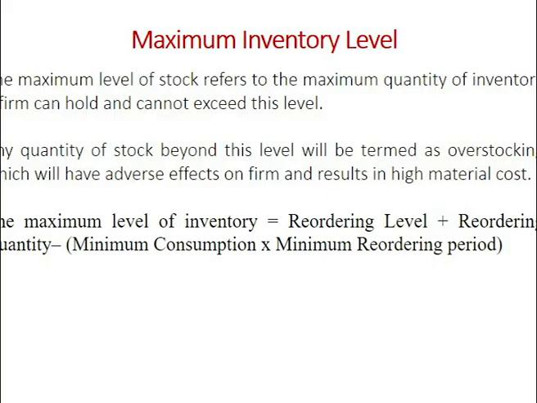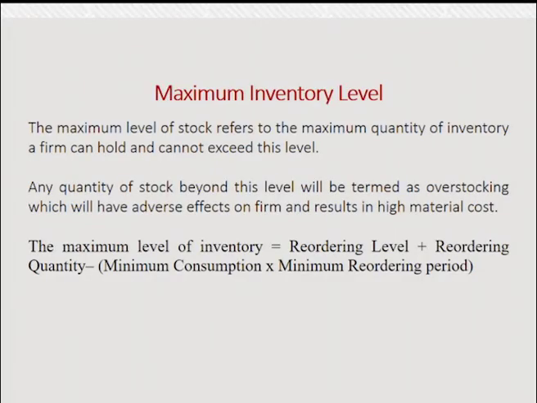Overstocking is not a good indication for the production process or even for the stores department, because it may not have the capacity to hold the items which they have bought in advance. So, they have to buy only those items which can be maintained at the maximum level in the company. How do you compute this maximum level? Maximum level is equal to reorder level plus reorder quantity minus minimum consumption into minimum reorder period. We will also do certain practical problems on all these levels.